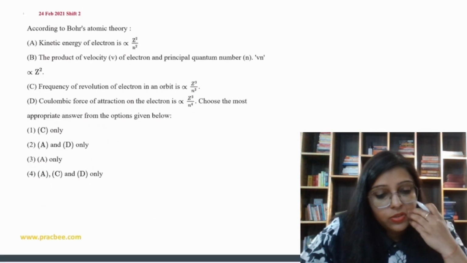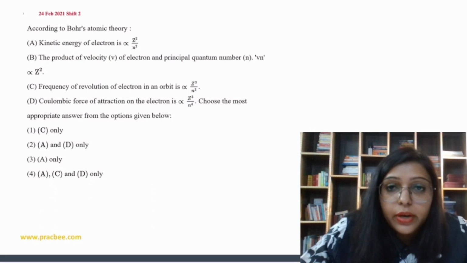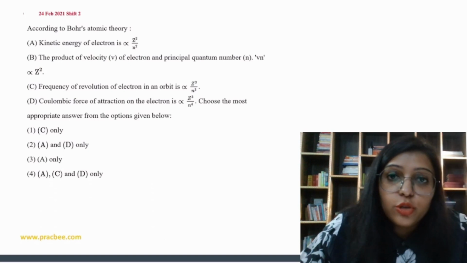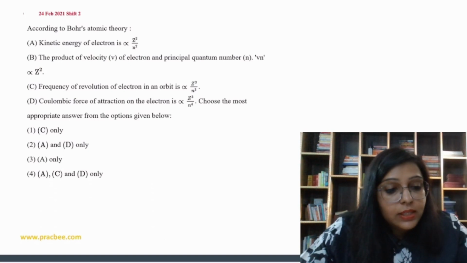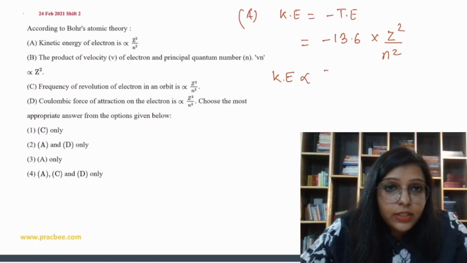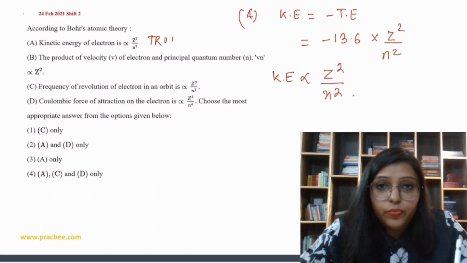Now let's do the next question. According to Bohr's atomic theory, kinetic energy of electron is directly proportional to Z square upon n square. See, we have already discussed that kinetic energy is equal to minus of total energy, and total energy is minus 13.6 Z square upon n square. So we can say that kinetic energy is directly proportional to Z square upon n square. Very good. So this statement is true.